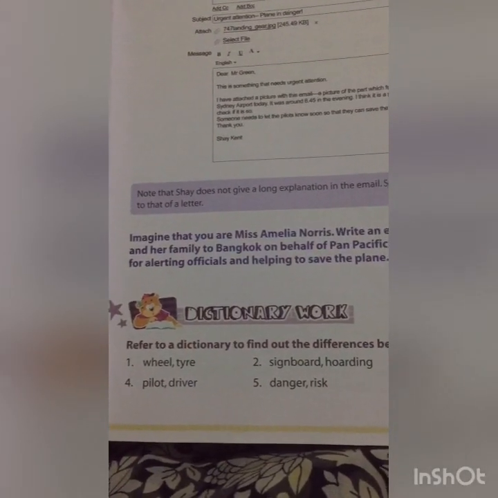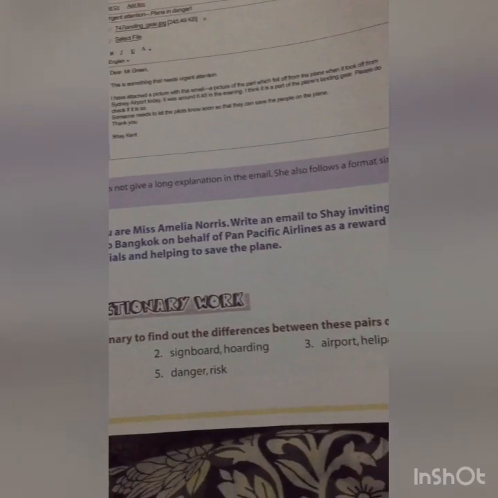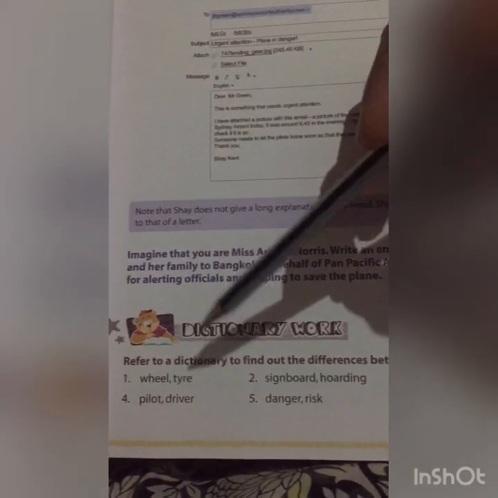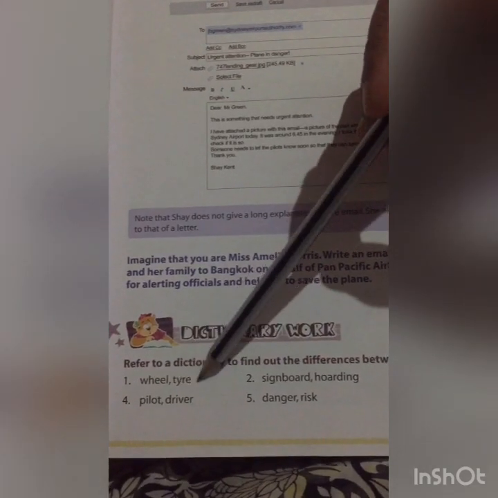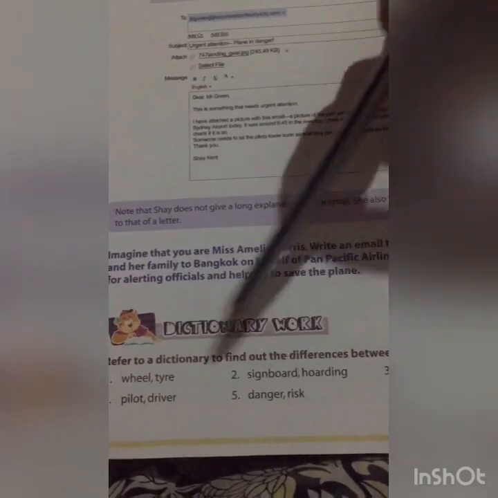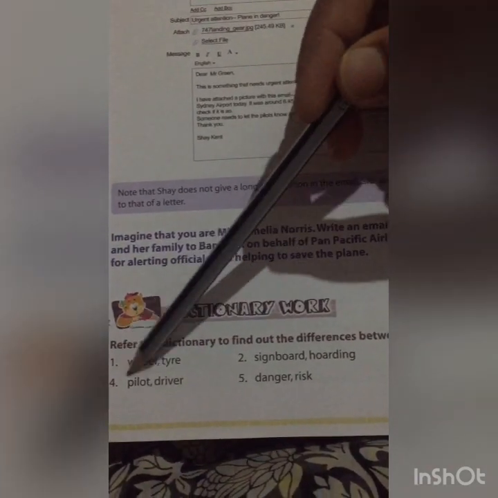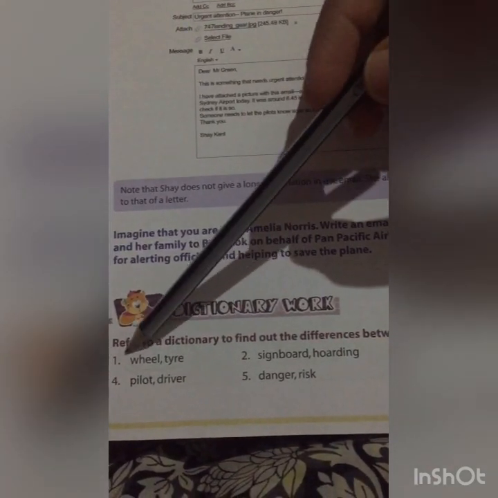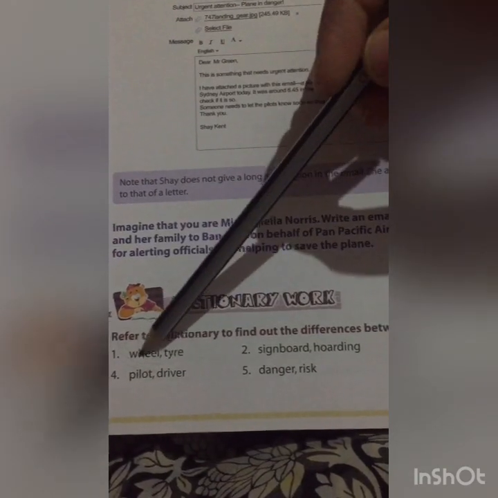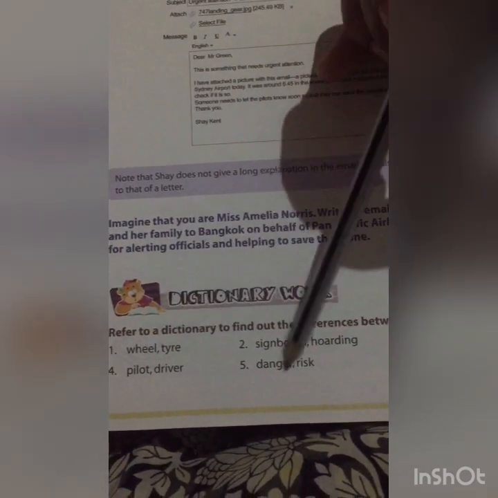Refer to a dictionary to find out the differences between these pairs of words. Okay, you have to take your dictionary and please try to find the meanings, or differences between these two words.